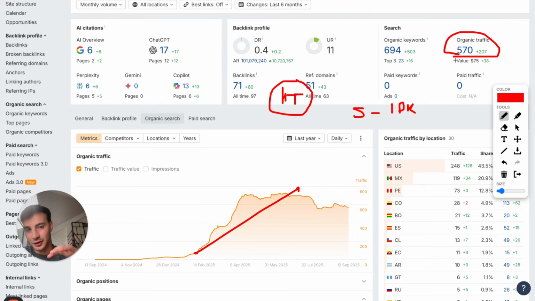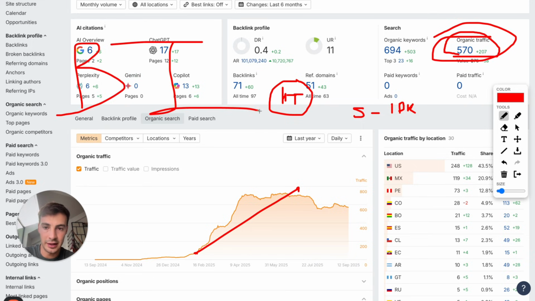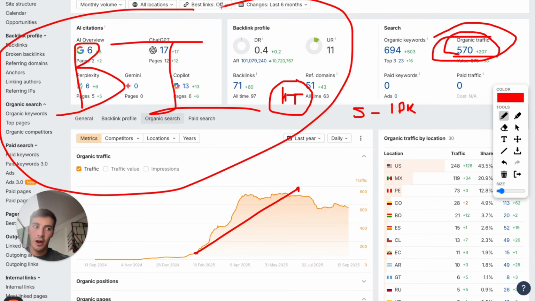And I won't dive too deep into this, but the most important thing isn't traffic. Traffic is a vanity metric. What you want to aim for is buying intent. So what's the intent of the people searching for these keywords? What's the intent of this traffic? Is it bottom of the funnel? Is it where can I buy XYZ now? Or is it, I don't know, something super top of the funnel, right?